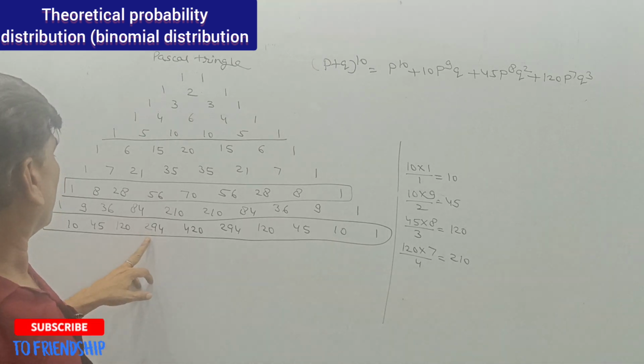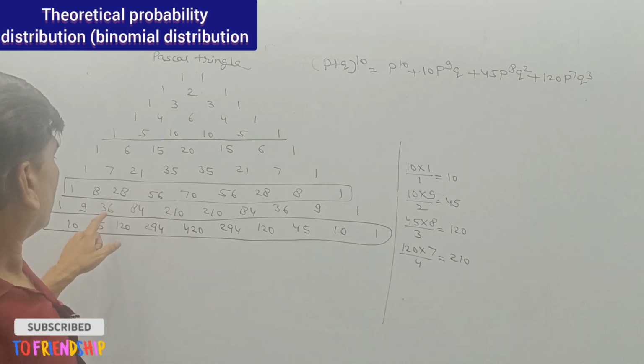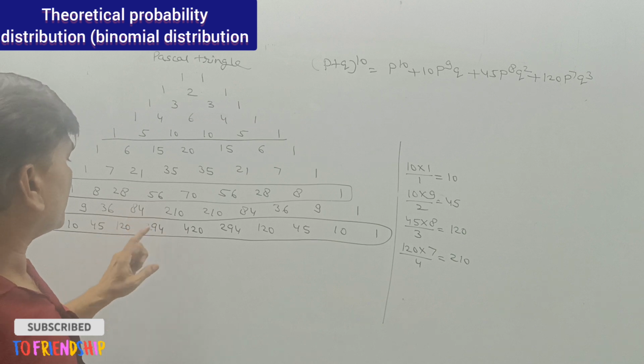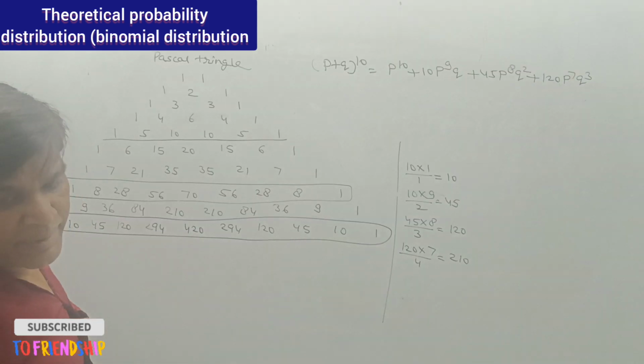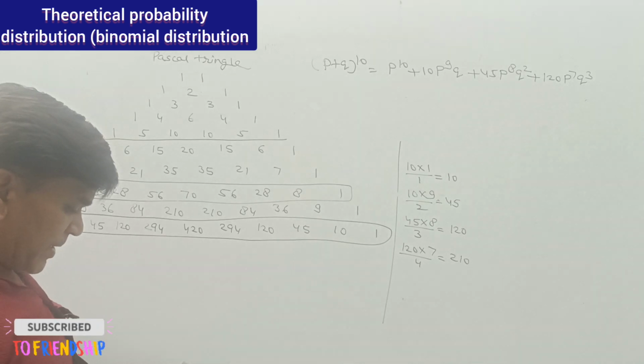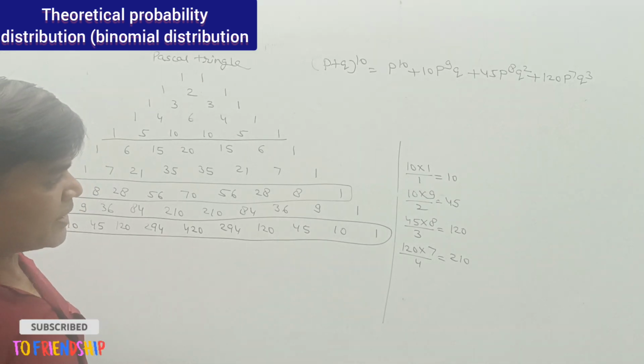Some difference is over there. Let us check the coefficients by addition: 1 plus 9 is 10, 9 plus 36 is 45, 36 plus 84 is 120, 84 plus 126 is 210. 120 multiplied by 7 divided by 4, that is 210.